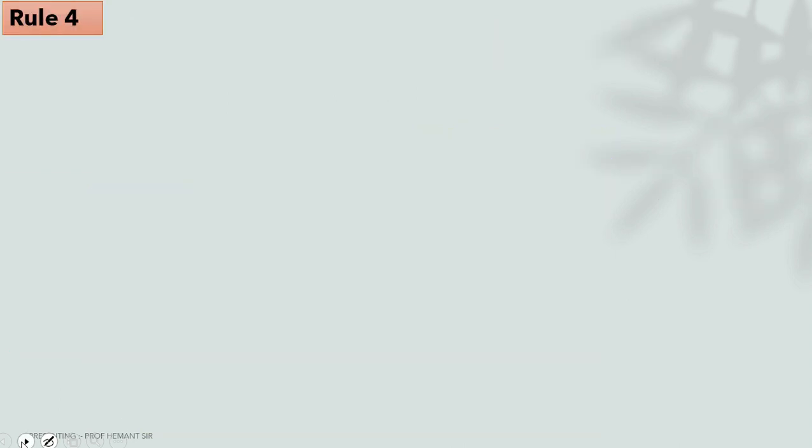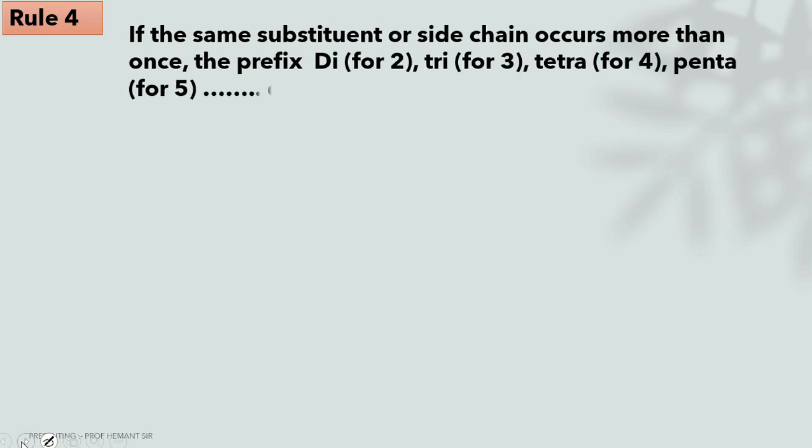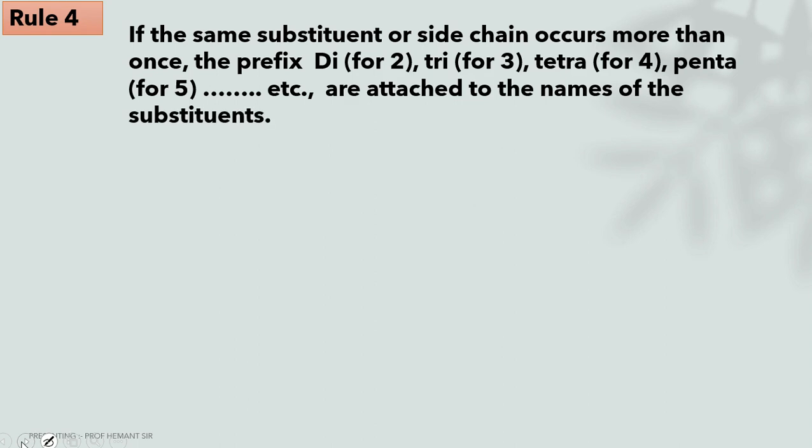Rule number 4. If the same substituent or side chain occurs more than once, the prefixes di for 2, tri for 3, tetra for 4, penta for 5, etc. are attached to the name of the substituent. It means if the organic compound structure has more than one of the same substituent, for example two methyl groups, then we have to use the word di in front of methyl. Di is a prefix, tri is a prefix, tetra is also a prefix.